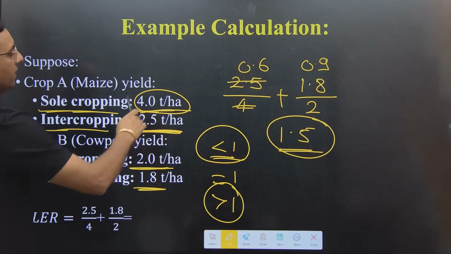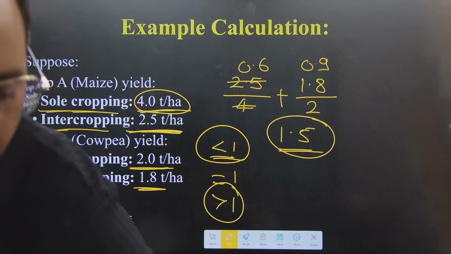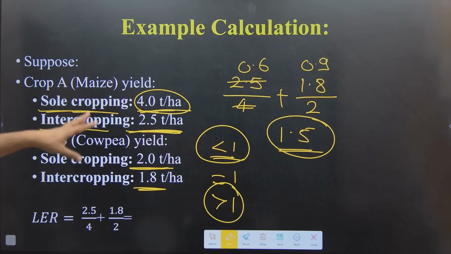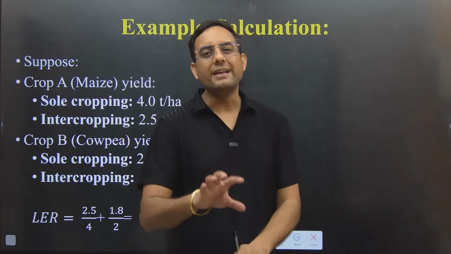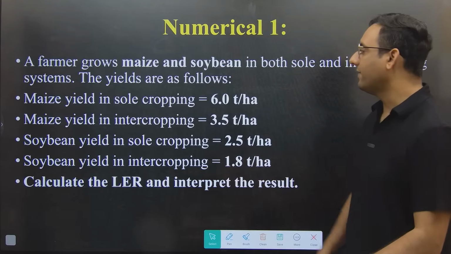So guys, should I go with this intercropping, yes or no? Should I go with this intercropping where I am getting the LER of 1.5? You will say yes sir, you should go with it. So if LER is more than 1, we should definitely go with this.